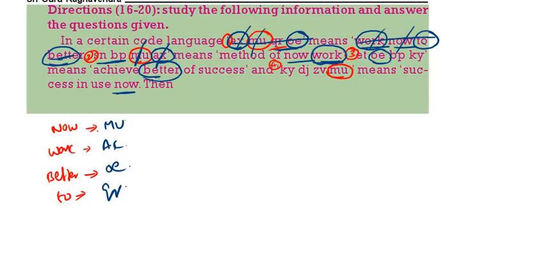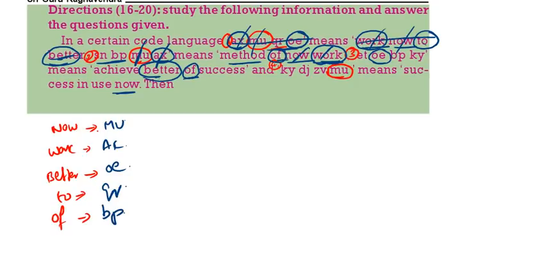Now SNBP is there. SNBP, method of is there. Now here we are having off and off. So we are having which one? BP. So off means BP. Off code will be BP. If off is BP, method will be SN. Method will be SN. With this we completed the second one also.